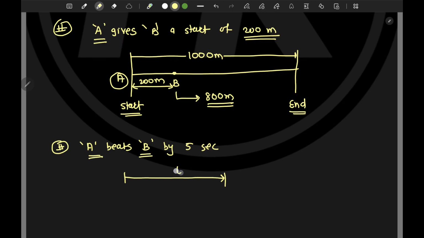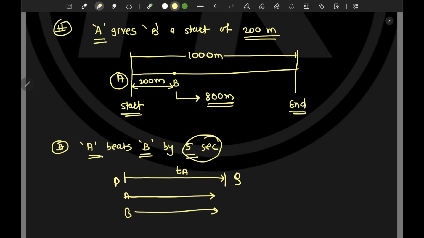Let's say A reaches in TA time, running from P to Q point. Then B takes extra 5 seconds, because A beats B by 5 seconds. To reach the finish line, B will take extra 5 seconds. That means B takes TA plus 5 seconds.